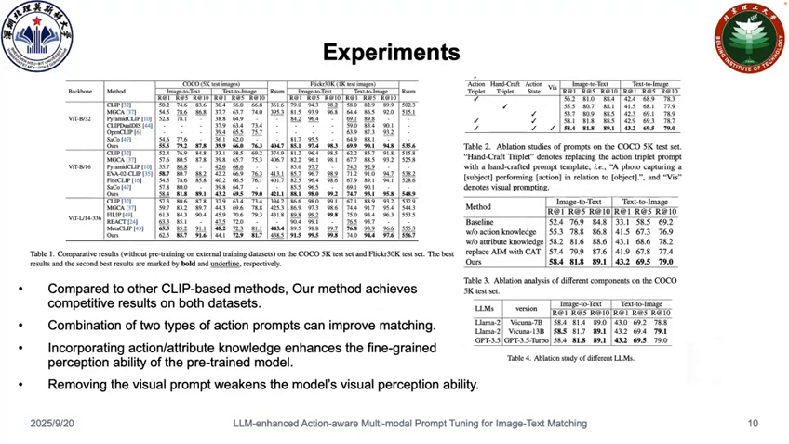We evaluate our method on the COCO and Flickr30K datasets. From Table 1, we can see that compared to other CLIP-based methods, our method achieves competitive results on both image-to-text and text-to-image retrieval. From Table 2, we can see that the combination of two types of action prompts can improve matching, and removing either the action triplet prompt or the action state prompt leads to a drop in matching performance. From Table 3, we can see that incorporating action and attribute knowledge enhances the fine-grained perception ability of the pre-trained model. From Table 4, we can see that using different types and sizes of LLMs has little impact on performance. More results and analyses are in the paper.